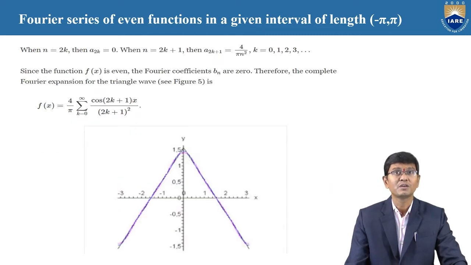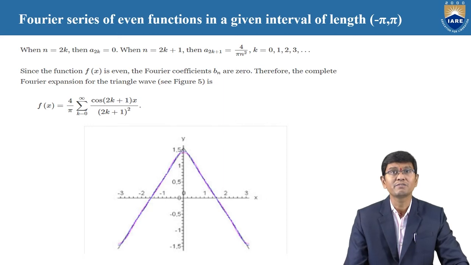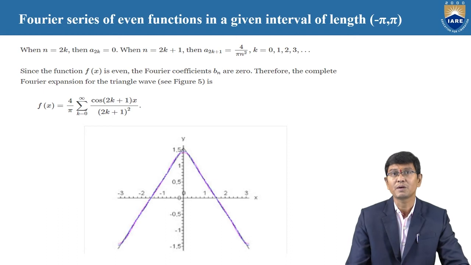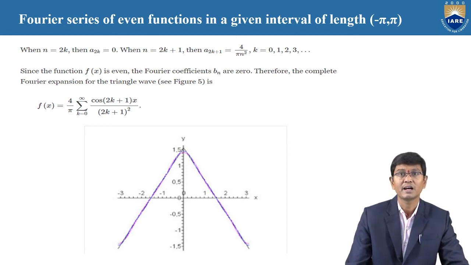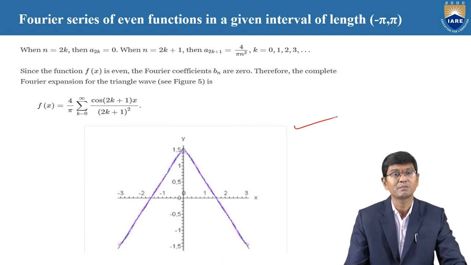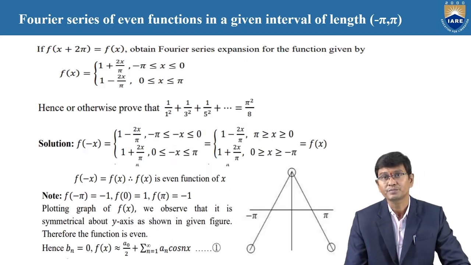And also the graph of that here, f of x is equal to clearly 4 by pi into summation k is equal to 0 to infinity, cos of 2k plus 1 into pi x by 2k plus 1 whole square. And here, this is the diagram of the given function.